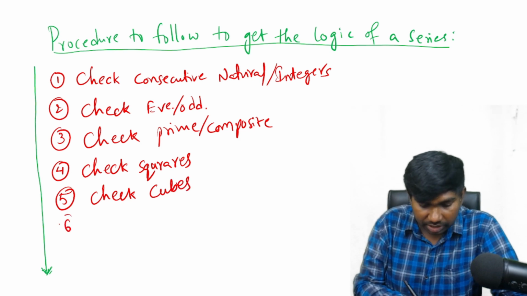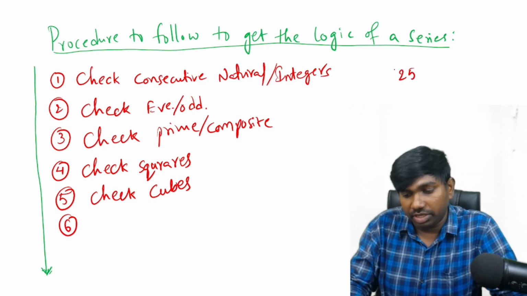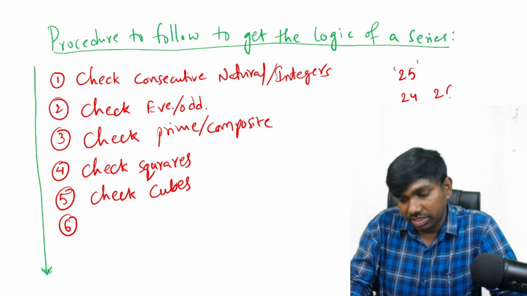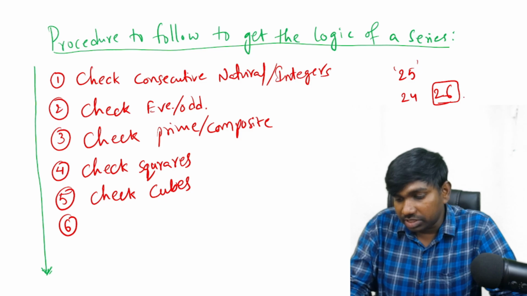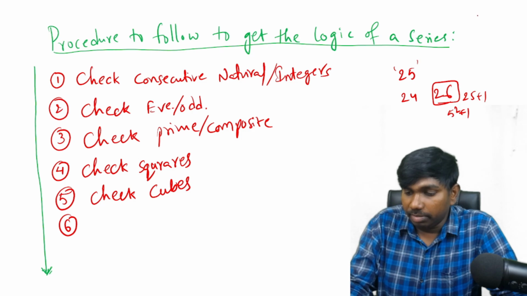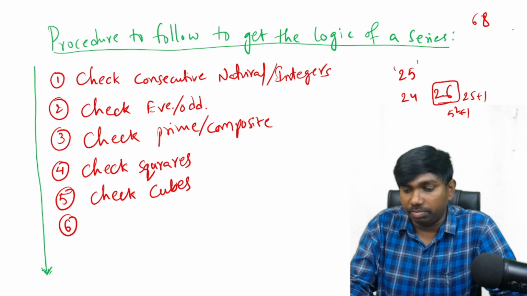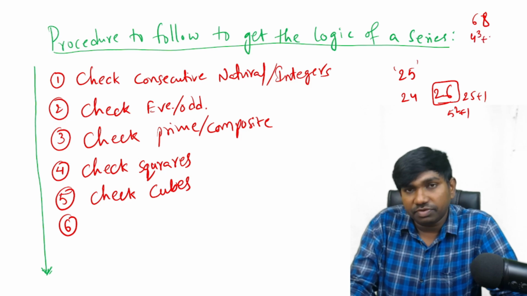If that is also failed, then check for nearby square numbers. If it is not a perfect square, suppose 25 is not there, but 24 or 26 may be there, then we should get an idea like this number 26 can be 25 plus 1, that means 5 square plus 1. Similarly, a number is given like 68. This is not a perfect square or a perfect cube. If we deal with the nearby cube number, we can write this number as 4 cube is 64 plus 4, like n cube plus n. Or if you want to deal with squares, 8 square is 64 plus 8 by 2.